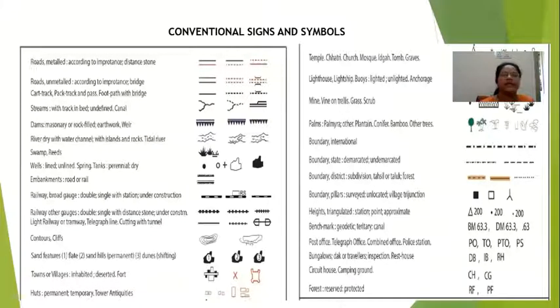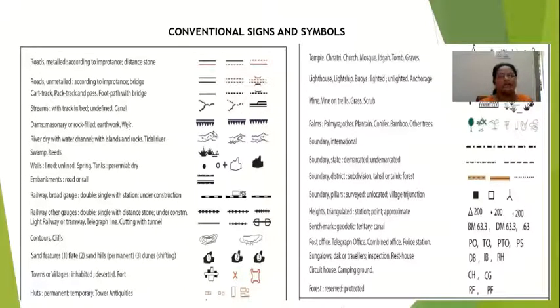See here, conventional signs and symbols. Here you can see different types of conventional signs and symbols which show different land features, man-made as well as natural. Here you can see man-made like a road, metalled and unmetalled, different types you can see here. Then a cart track, pack track, and pass footpath with bridge. These are bridges. Then streams with the track in bed and defined canal. See here streams. This is canal.